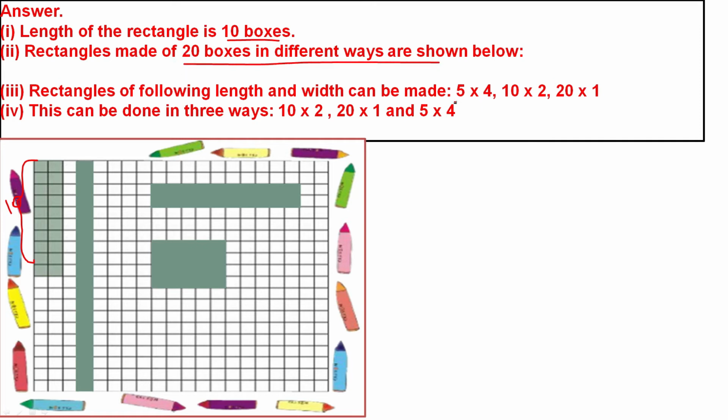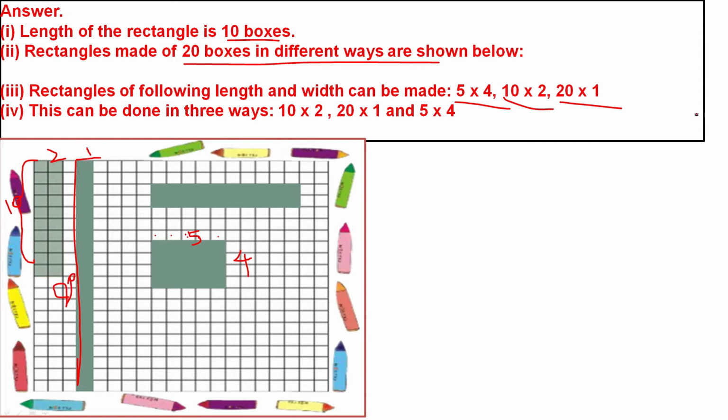5 into 4. 1, 2, 3, 4, 5. Here the length is 5, the width is 4. 5 fours are 20. Then we can make the rectangle 10 into 2. 10 into 2, we can make. 20 ones are 20. So here you can find 20. The length is 20, the width is 1. So 20 ones are 20. We can make a rectangle.